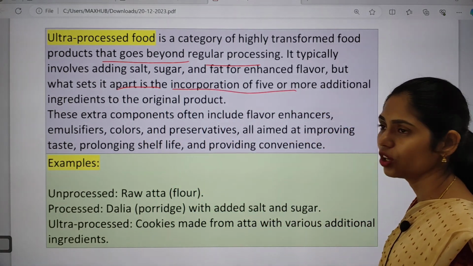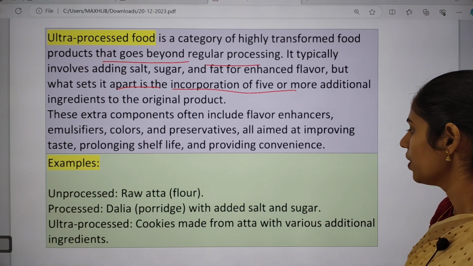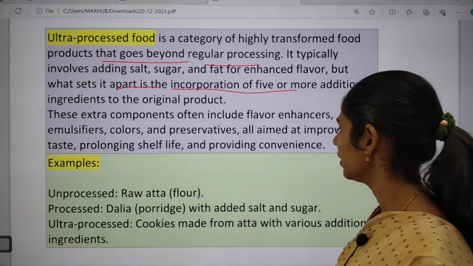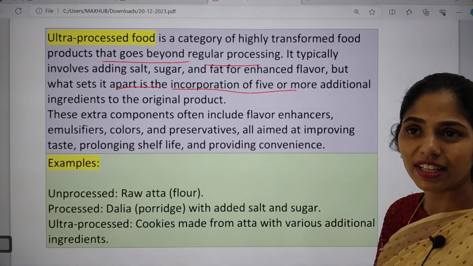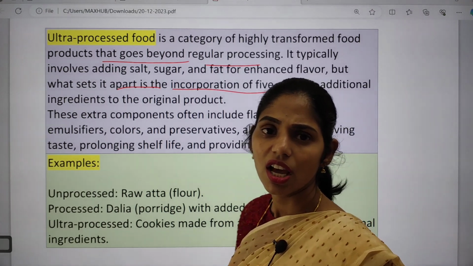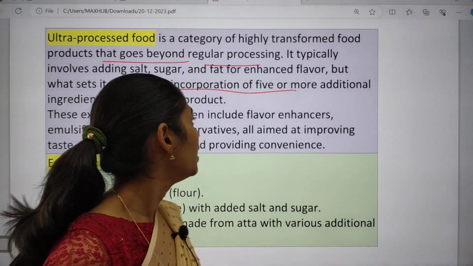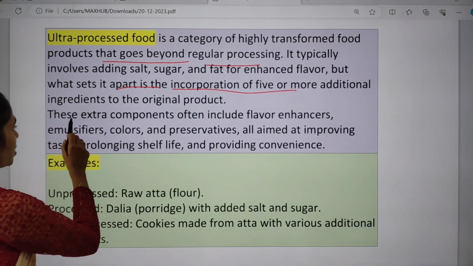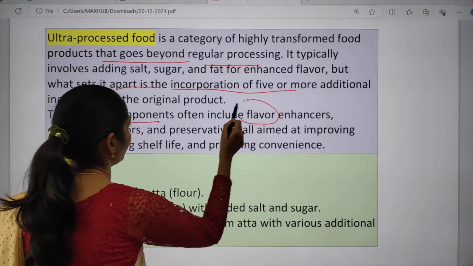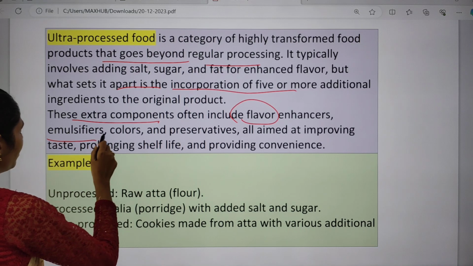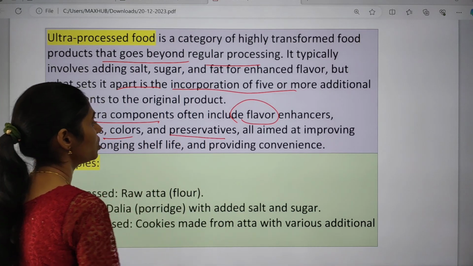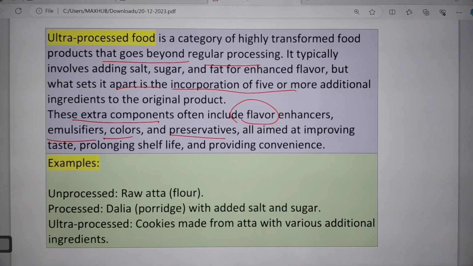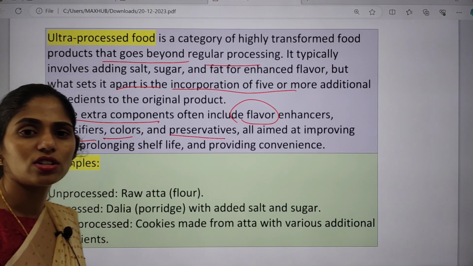So they will also be adding other ingredients, for example emulsifiers and color agents. Okay, so that is one cause of concern. These extra components include flavor enhancers, emulsifiers, colors and preservatives. They are aimed at improving the taste as well as shelf life, but they do not benefit health.